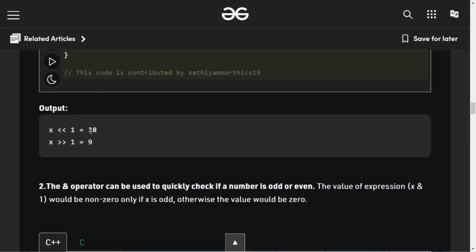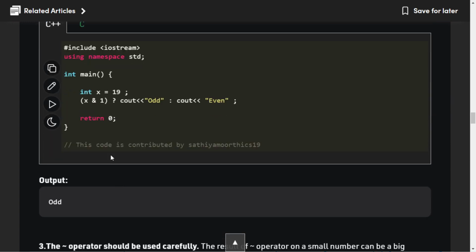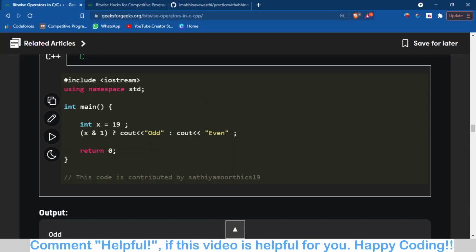Okay, fine. The AND operator can be used to quickly check even. So the AND operator can also be used to check whether a number is even or odd. How? If we take the AND of any number with 1, and the result is 1, then the number is odd, otherwise even. Let's see how. Let's explain this point on the whiteboard.